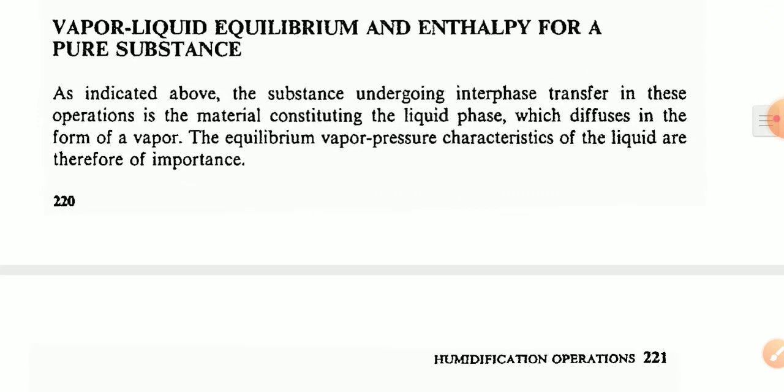Vapor pressure curve, and vapor liquid equilibrium and enthalpy for a pure substance are indicated in this section. In this operation, the material constituting the liquid phase diffuses in the form of vapor at the interface of mass transfer. The equilibrium vapor phase and vapor pressure characteristics of the liquid are therefore of importance.